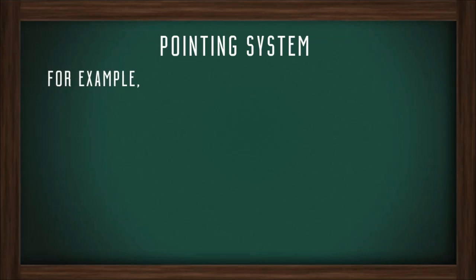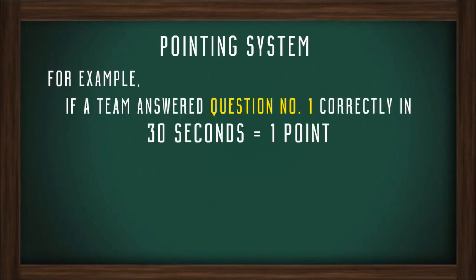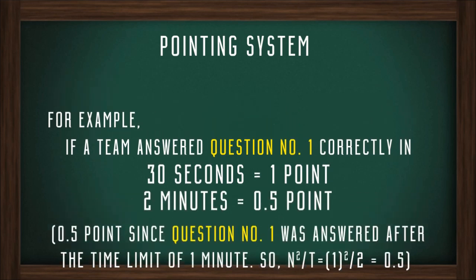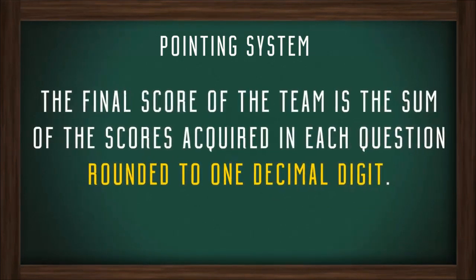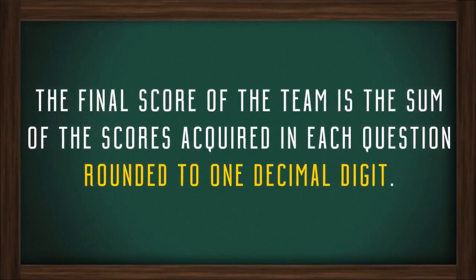For example, if a team answered question number 1 correctly in 30 seconds, then they'll get the full point, which is 1. If they answered it after 2 minutes, then they'll get 0.5. The final score of the team is the sum of scores acquired in each question, rounded to 1 decimal digit.